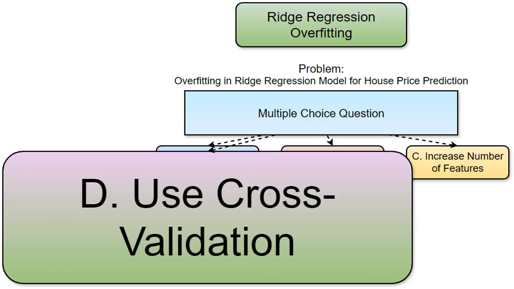Cross-validation is a powerful technique to find the best alpha value, which balances the trade-off between bias and variance in the model. It involves splitting the data into multiple subsets, training on some, and testing on others, providing a more robust estimate of model performance. It helps us ensure the model isn't just memorizing training data.